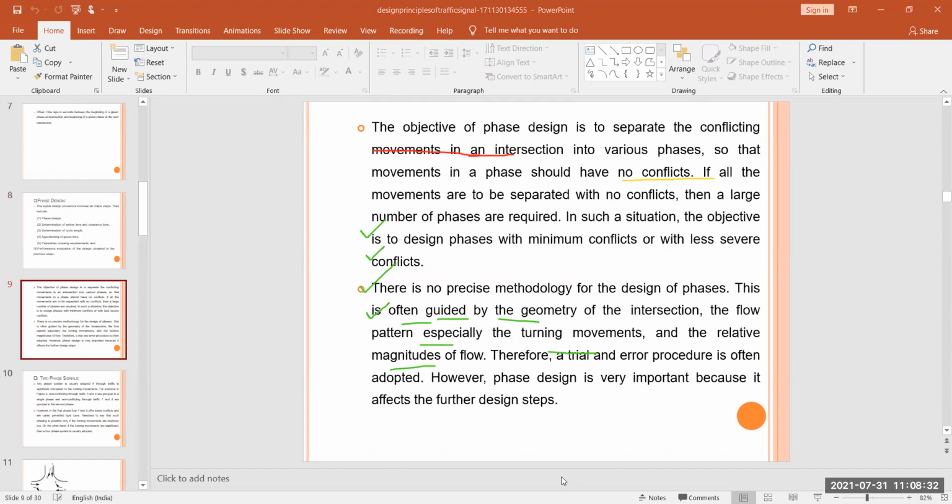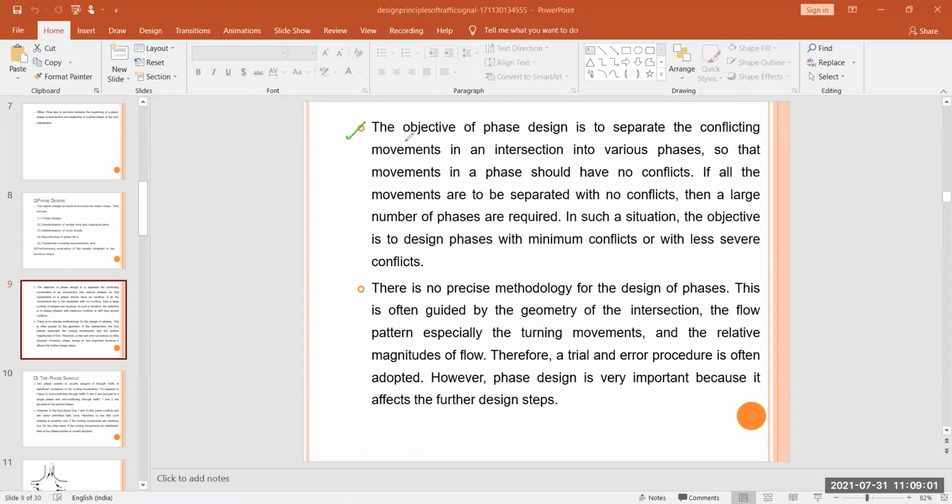So here you see the objective of phase design. The objective of phase design is to separate the conflicting movements in an intersection into various phases so that the movements in a phase should have no conflict. If all the movements are to be separated with no conflict, then a large number of phases are required.